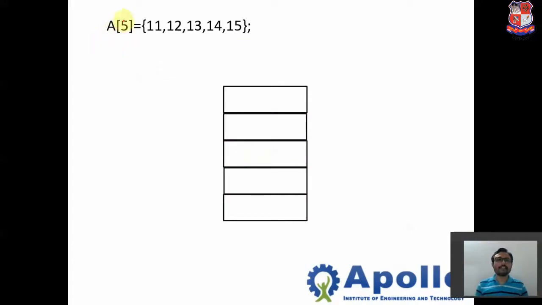For this example, we will take one array a of 5, and it is of type integer. I will write down the name of the array, and this is an integer array, meaning the data type is integer, and all elements should be stored in this array. Now there are two main things in the array.